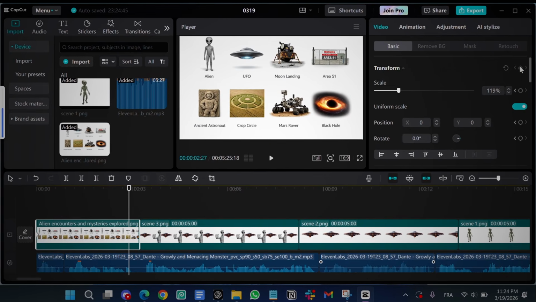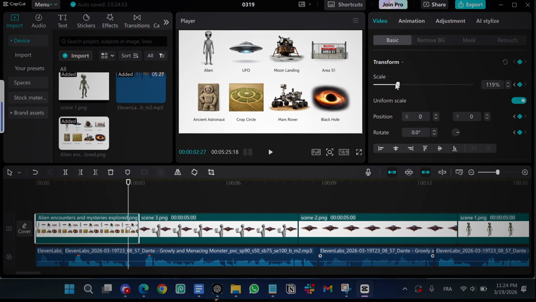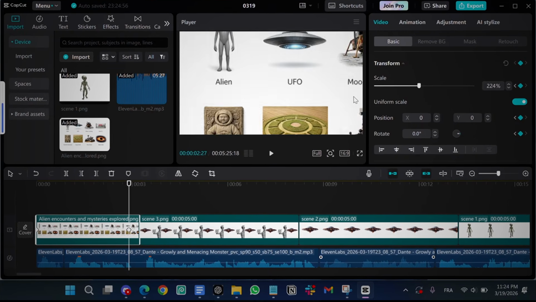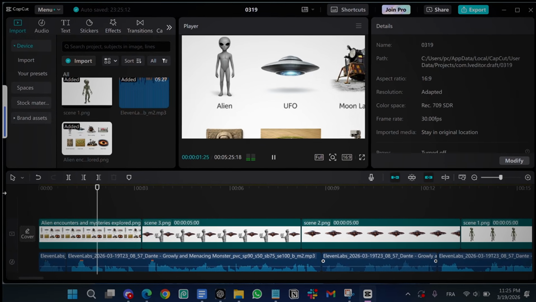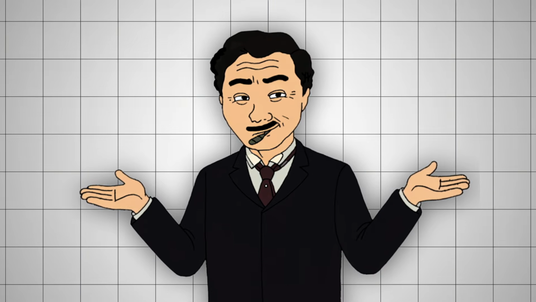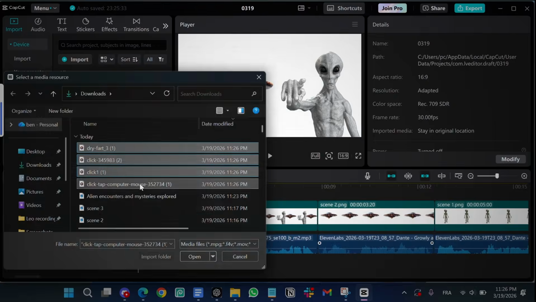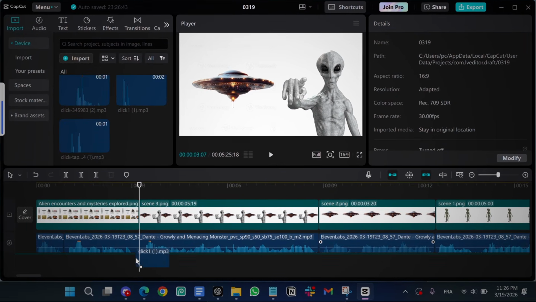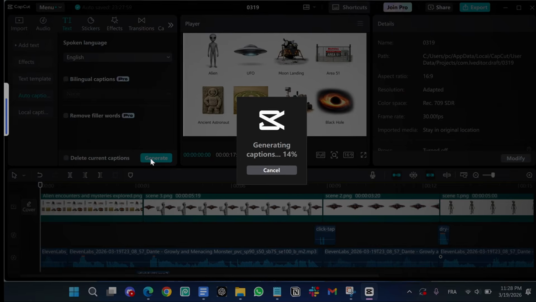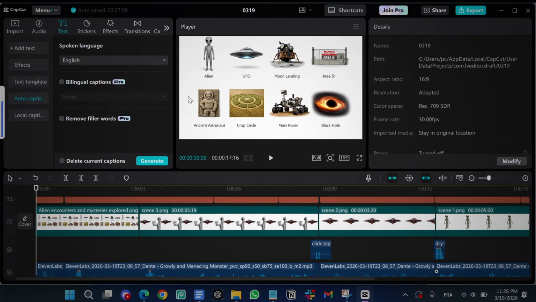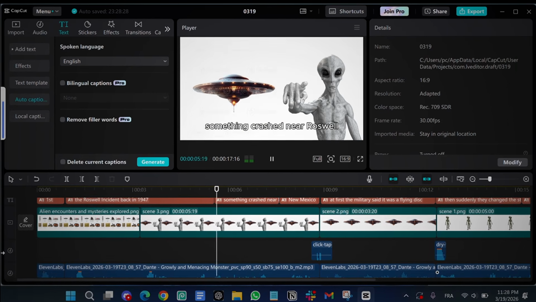Go to the first image, add a keyframe, and then slowly zoom in on the image like this. And this is what it should look like. Now, all you have to do is match the visuals with what the voiceover is saying and repeat that process for the entire video. Finally, add sound effects from the free sound effects pack in my Discord, enable auto-generated captions, and your video is done. This is what the final result looks like.